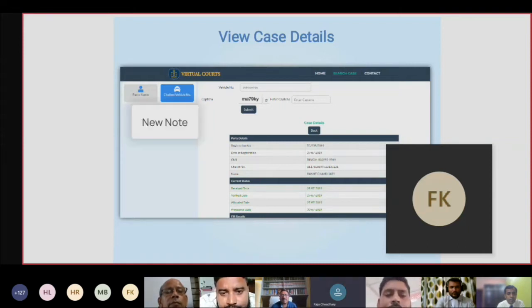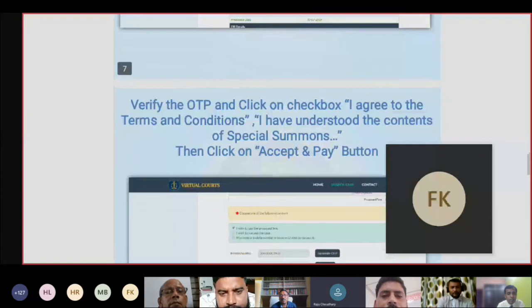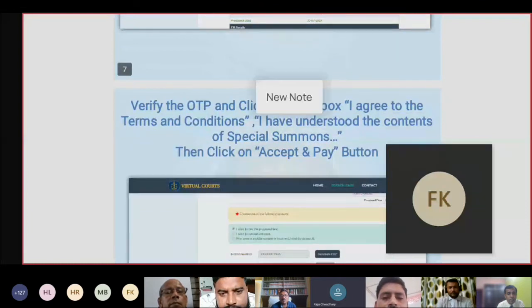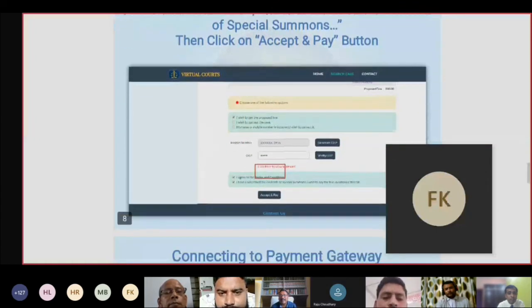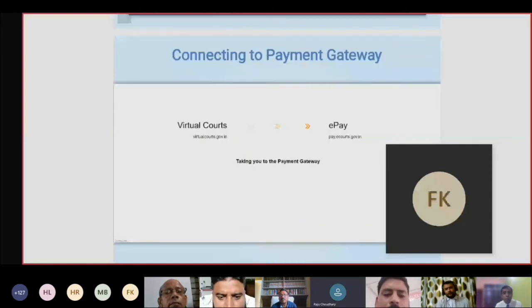Case details will occur. Then we have to verify the OTP and click on the checkbox: I agree to the terms and conditions. I have understood the contents of the special summons. Then click on the accept and pay button. Connecting to payment gateway.